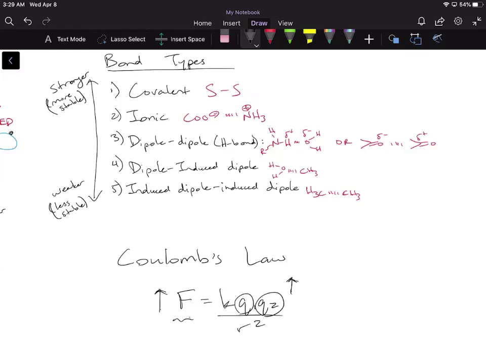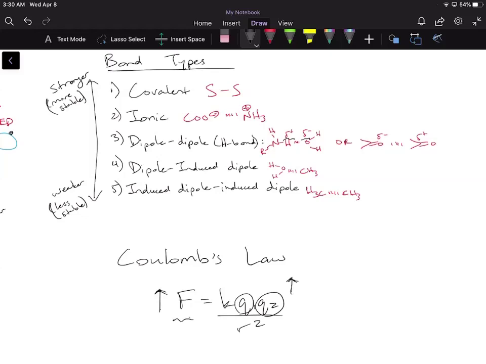Then you're going to go to dipole-dipole interactions, and there are two types, so H bonds fall within that category. Because these are permanent dipoles, because these atoms are connected to electronegative atoms, it produces larger dipole moments or larger partial charges. These partial charges are smaller than full charges, but a little bit larger than the rest, so they're going to be the next strongest type of bond. Everything below that, the partial charges get smaller and smaller. For example, induced dipoles form the smallest partial charges, and that's why we say they have the weakest or least stable type of bonds.